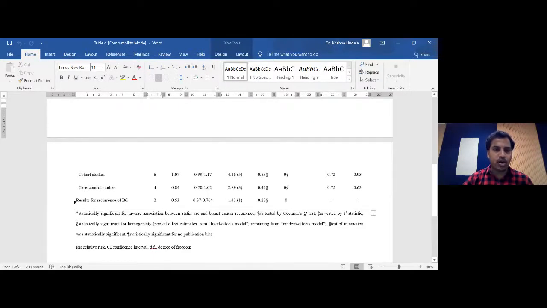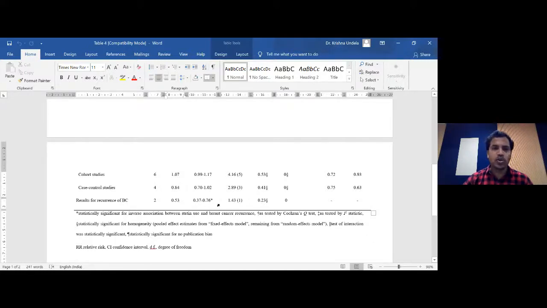And this is one more result, for recurrence of breast cancer, where we have only 2 studies. I think this is the only area where we got some association. The pooled effect is 0.53 and the confidence interval is 0.37 to 0.76. So here you can see there is an association. Because it is less than 1, we can say that there is a decrease in the risk of breast cancer recurrence when people are using statins. And we found that this value is significant because the confidence interval's lower limit is less than 1 and the upper limit is also less than 1.